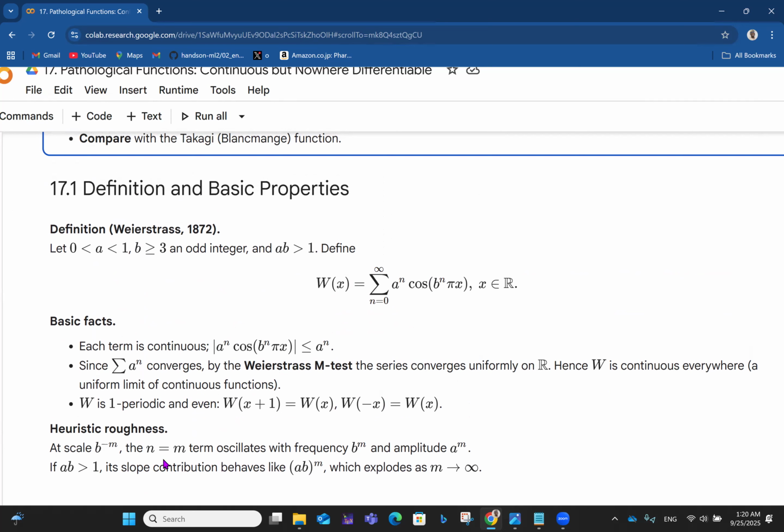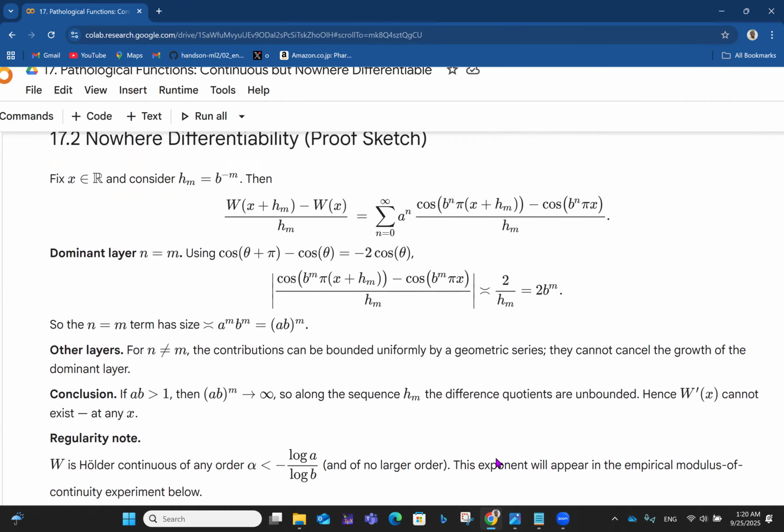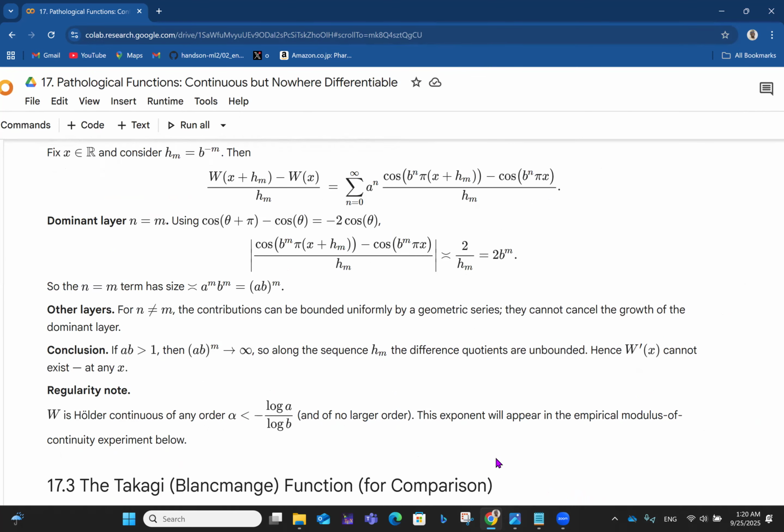Then we have the heuristic roughness. At scale b to the power minus m, the n equals m term oscillates with frequency b^m and amplitude a^m. So if ab is greater than 1, its slope contribution behaves like (ab)^m, which explodes as m approaches infinity. Okay, so let's look at nowhere differentiability.